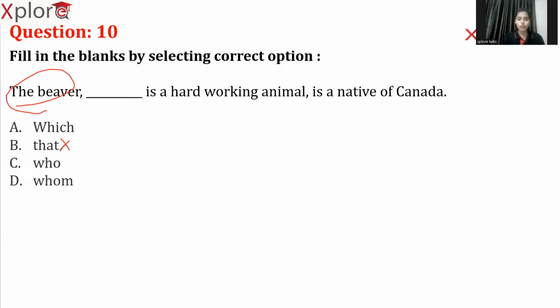Why? Because we are not pointing out the beaver. We are actually introducing the subject, beaver. Got it? The beaver, which is a hardworking animal, is a native of Canada. So here the right answer is which. Why? Because we are introducing the character, nothing but the subject beaver. That is the reason we need to use which.